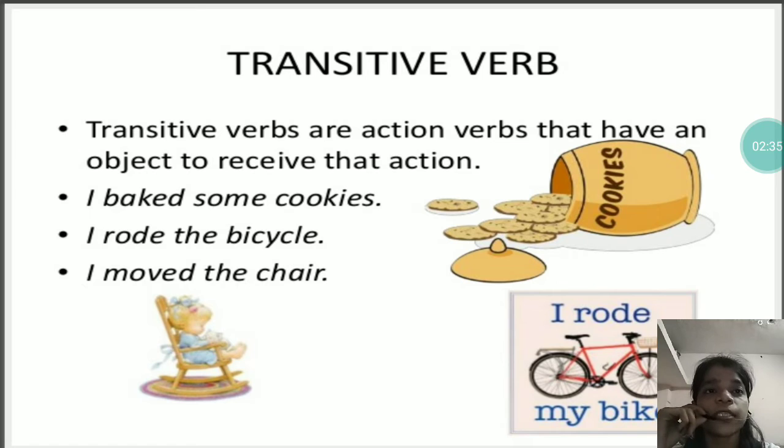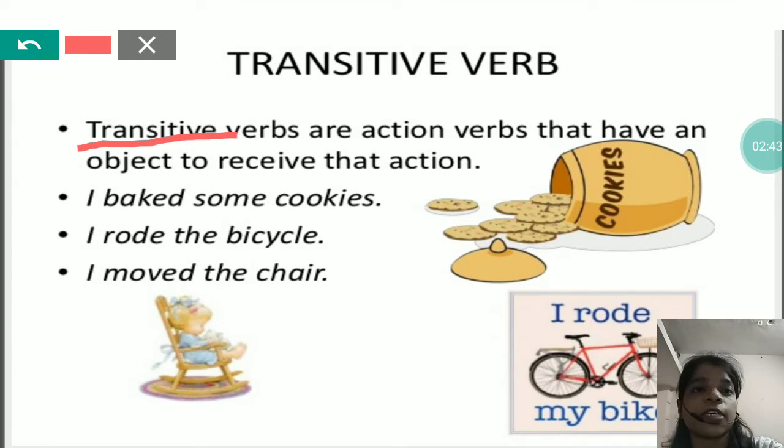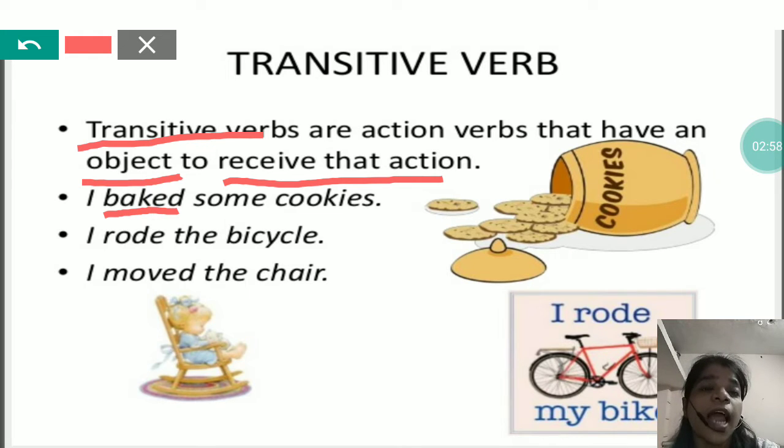What is transitive verb? Transitive verbs are action verbs that have an object to receive that action. Means if there is any transitive verb in a sentence, then there should be an object also present in that sentence to receive the action. Like I baked some cookies. So in this sentence, first we will mark the verb, that is baked, and we have to decide whether it is transitive or not. So we can find another word just after that, that is some cookies. So some cookies is the object of the verb baked, and so baked is transitive verb.